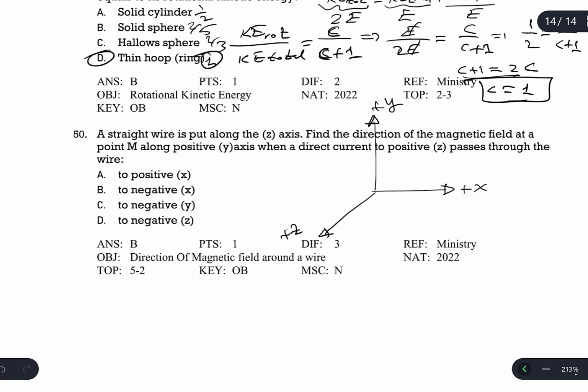The question tells us the electric current is in the positive z direction. So we will put a wire. This is the wire, and the electric current in the wire is in the positive z direction. And we will look for the magnetic field along the positive y-axis right here at this point M.